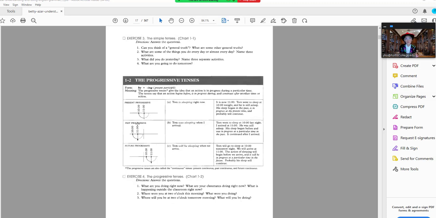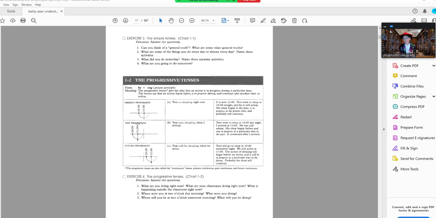Here is an example. It is now 11 o'clock. Here you have an example of present progressive. It is now 11 o'clock. Tom went to sleep at 10 o'clock tonight. He is still asleep. His sleep began in the past and is still in progress. In other words, it's the middle of the night and Tom is sleeping right this second.